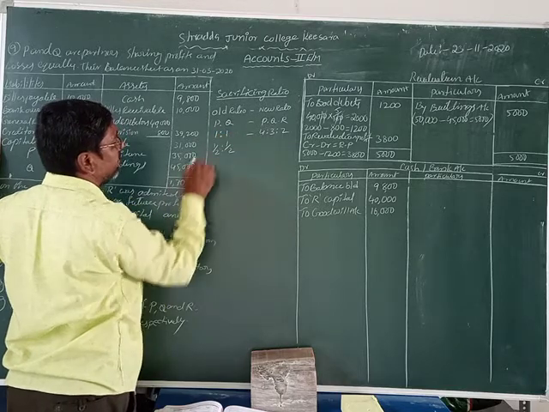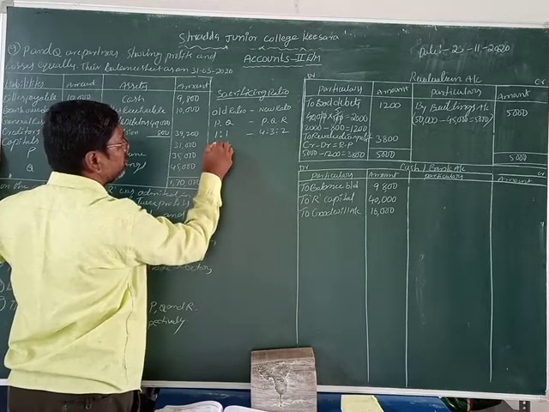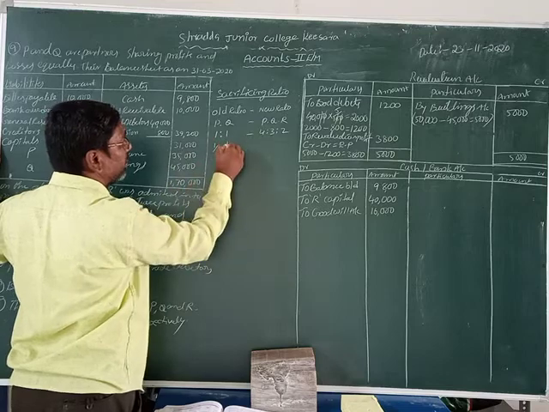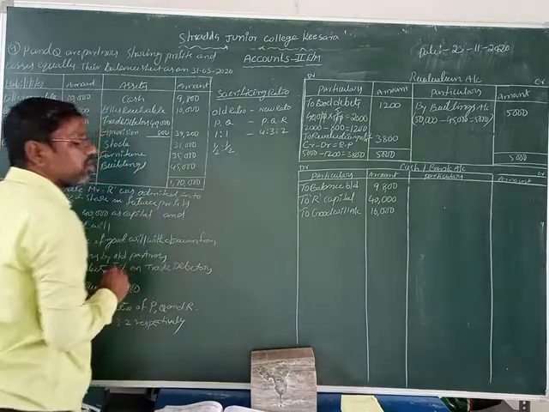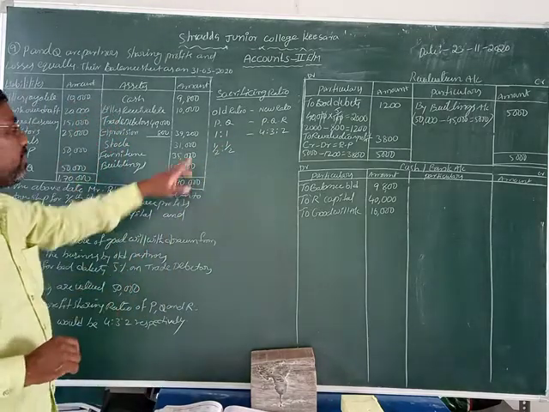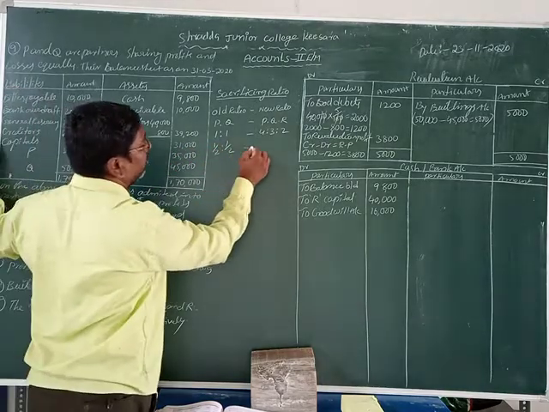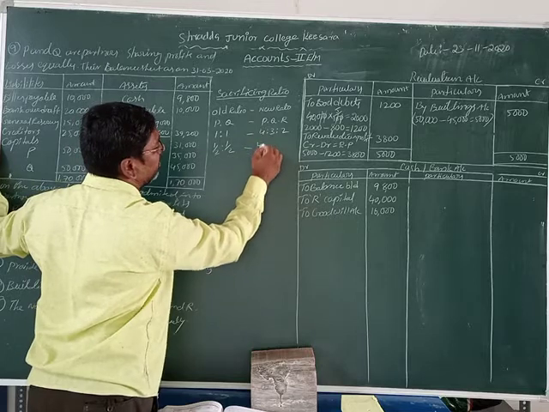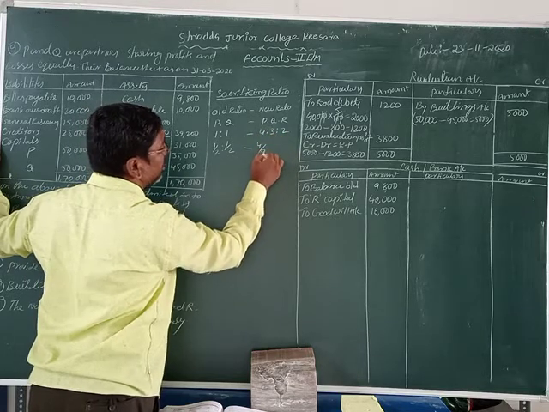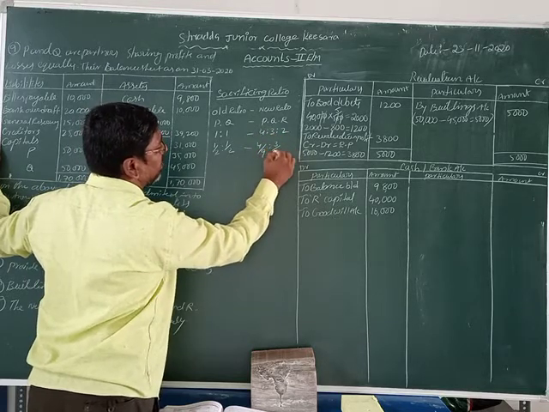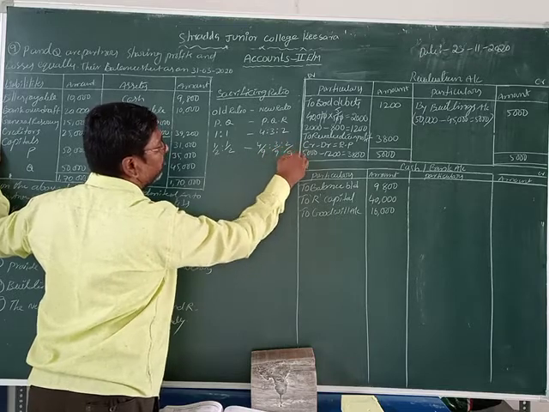How many shares are there? 1 plus 1 is 2. So P's ratio is 1, Q's ratio is 1. The total ratio is 2. That's why I take 1/2, 1/2. Now we go here: 4 divided by 4 plus 3 plus 2, that is 9. 4/9, 3/9 and 2/9.